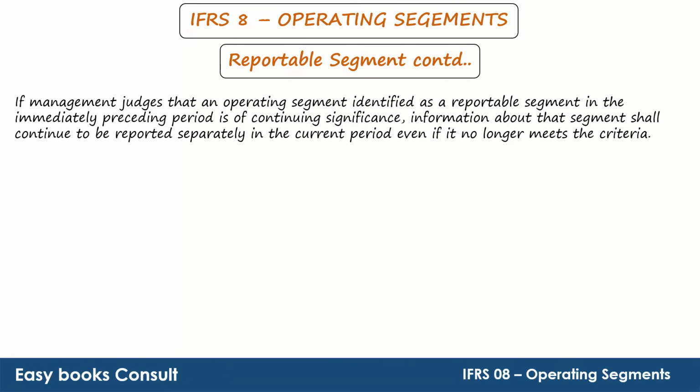If management judges that an operating segment identified as a reportable segment in the immediately preceding period is of continuous significance, information about that segment shall continue to be reported separately in the current period even if it no longer meets the criteria.